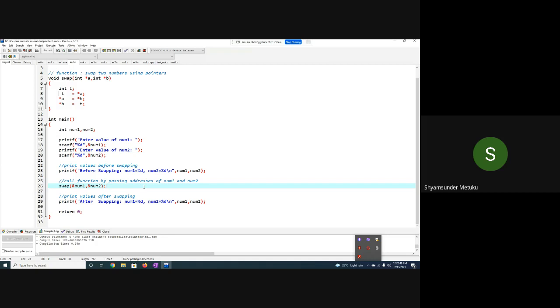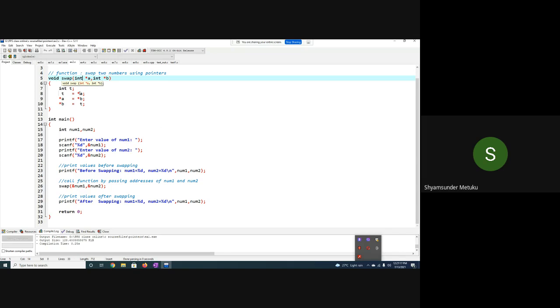Line 26 says it is call by address. Yes, sir. So when you're sending the addresses, the parameters in the swap must be a normal variable or pointer variable. Pointer variable. Very good. That is important here. When you say call by address, when you send the addresses to the swap function, you declare pointer variables. So a and b are pointer variables. They are going to save the addresses of num1 and num2.